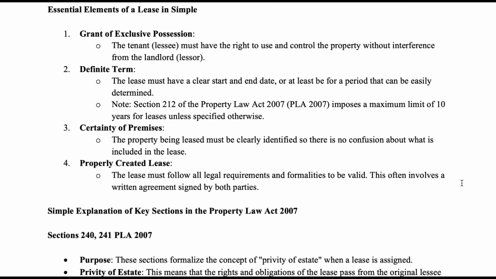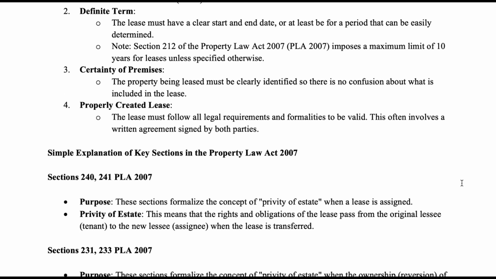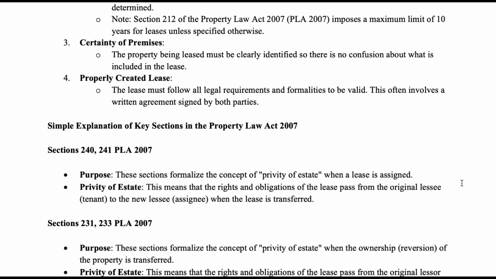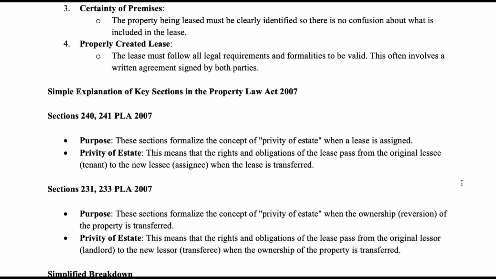Note, Section 212 of the Property Law Act 2007, PLA 2007, imposes a maximum limit of 10 years for leases unless specified otherwise. 3. Certainty of premises. The property being leased must be clearly identified so there is no confusion about what is included in the lease. 4. Properly created lease. The lease must follow all legal requirements and formalities to be valid. This often involves a written agreement signed by both parties.